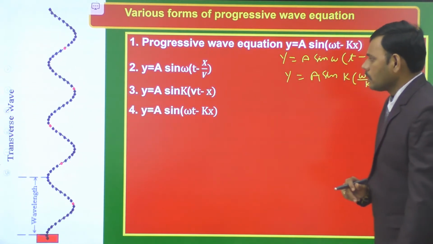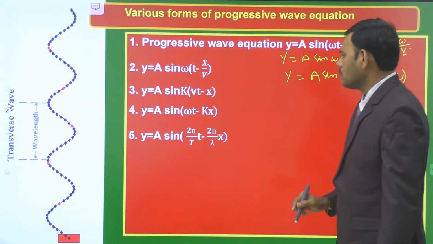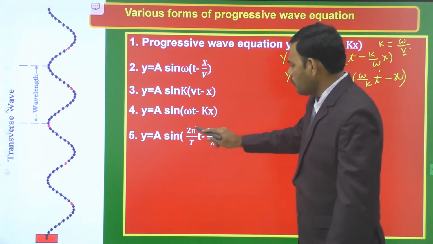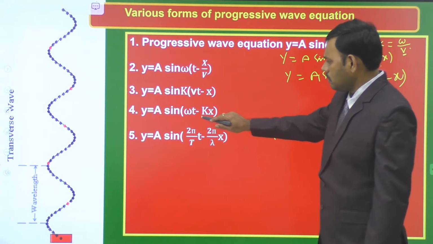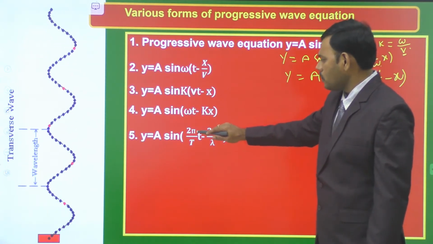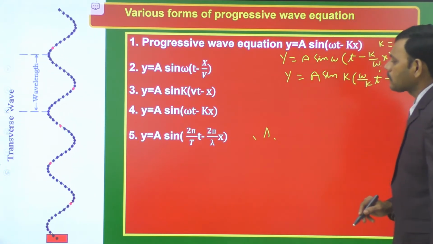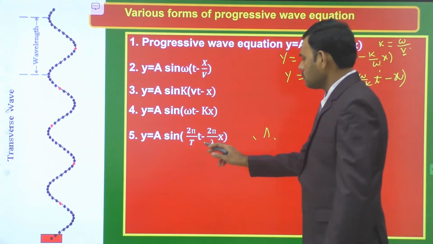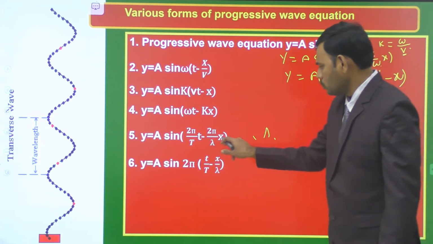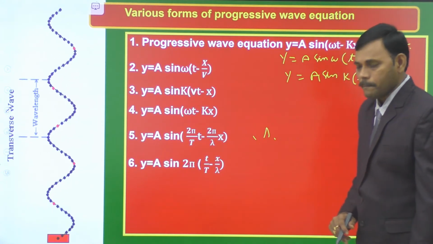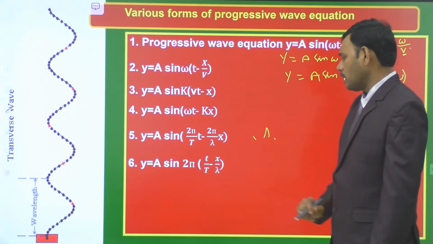Next one. So this is the general form, a sin omega t minus kx. Replace omega by 2 pi by capital T. Replace k by 2 pi by lambda. We had the relations that omega is 2 pi by T and k is 2 pi by lambda. So that a sin 2 pi by capital T into time minus 2 pi by lambda into x. Now 2 pi gets common from these two terms, so that we get one more equation. y is equal to a sin 2 pi of small t by capital T minus x by lambda.